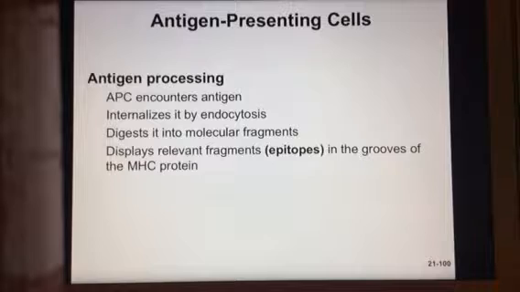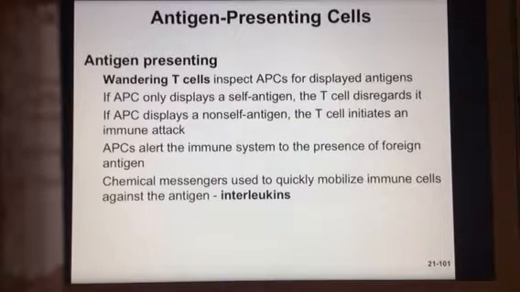So what happens with these APCs, or these antigen presenting cells, they have a little bit of a process. They're going to encounter the antigen. They're going to internalize it by endocytosis. We're going to see a picture here in just a minute, which basically means they're going to engulf it and then digest it into smaller pieces, and then display those pieces on the outside of their cells. I think this is hilarious, but this is what it looks like. Your book calls it little hot dog buns.